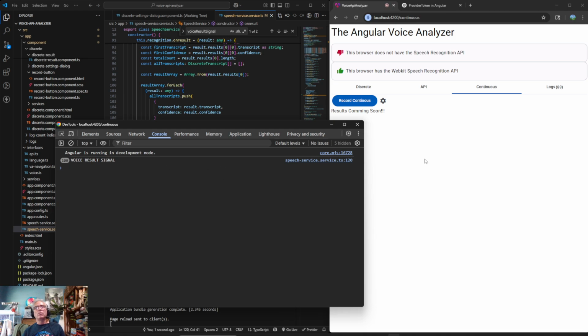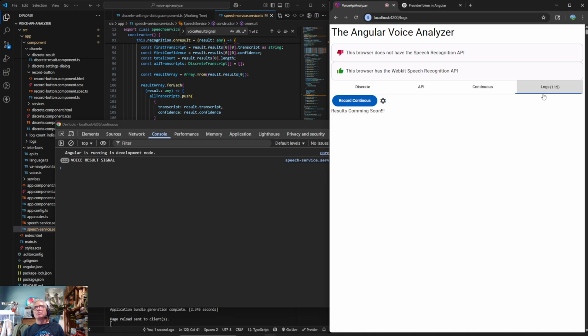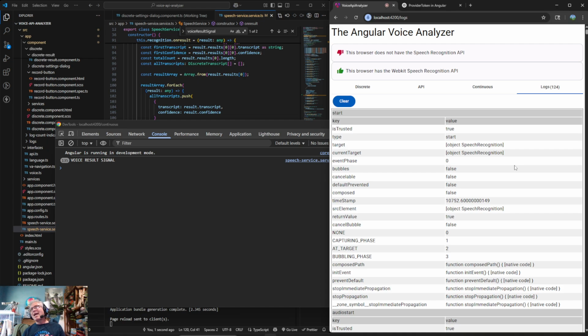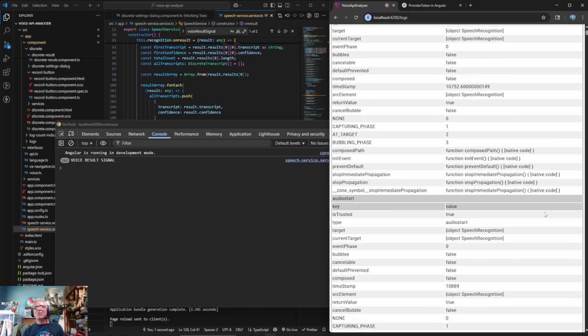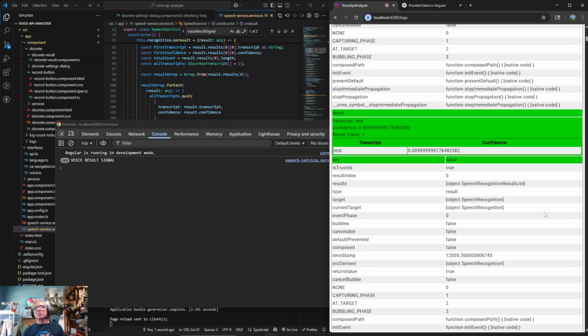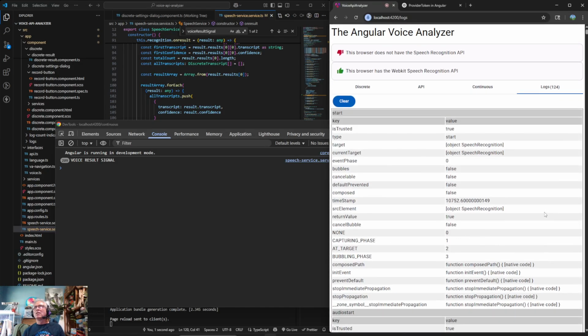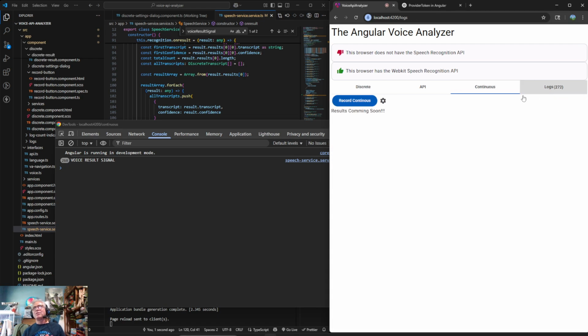We're getting them all the time, but we only get them updated over here unless we're on it. And it doesn't update in real time either, right? Because we're getting these results over here. So that would be interesting to dig into just from an Angular perspective to try to understand how the signals are working. And then it stops when we get quiet, and then it starts up again when we get rolling. But until we interact with there, we can't.